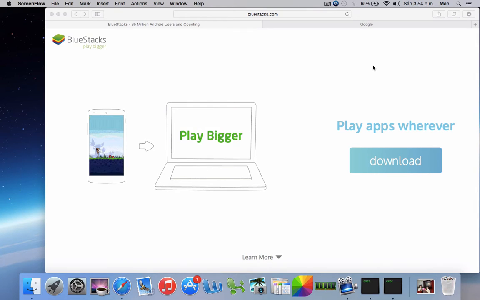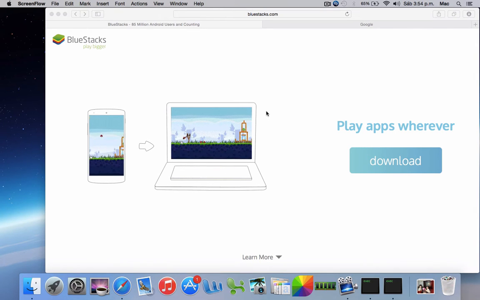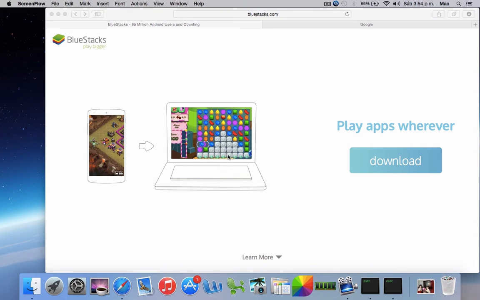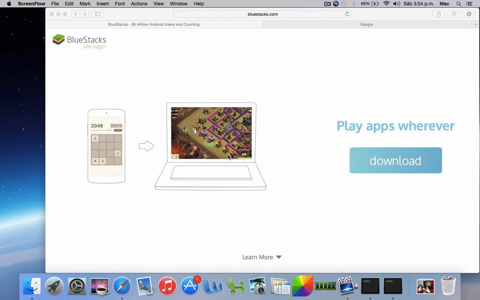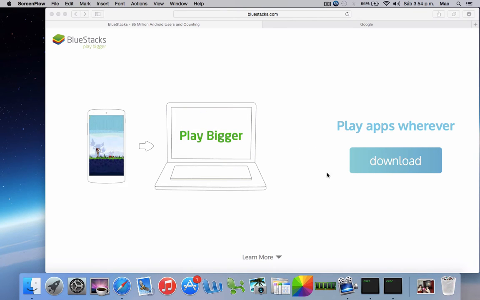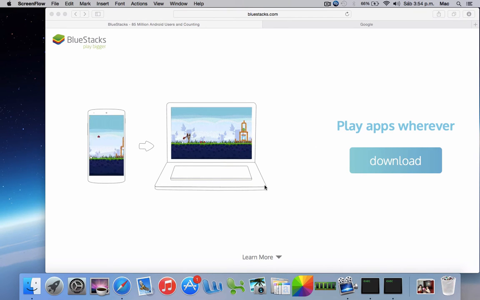So, as we can see here at the official BlueStack webpage, the BlueStack is not available for Mac OS version. We only have available the version for Windows.